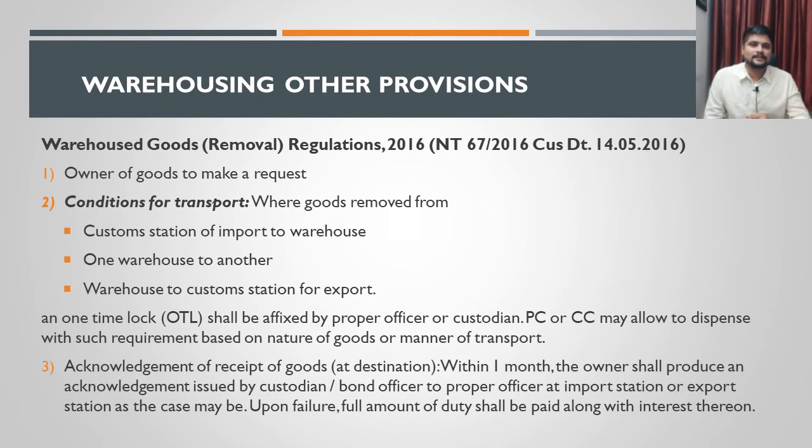This is one scenario. Second scenario: if the goods are removed from the warehouse for the purpose of export, the goods are taken from the warehouse to the customs station, and in the customs station the goods are going to be exported. In that scenario also, the warehouse keeper or the custodian has to affix that OTL. There will be a proper officer. Every warehouse will have a designated officer, called a bond officer. He is the officer of the customs. He will be operating inside the warehouse.